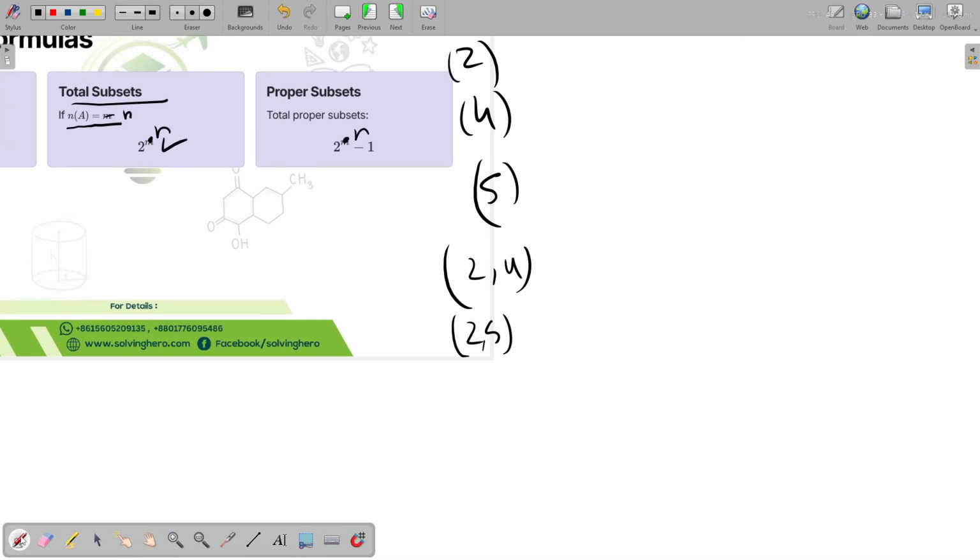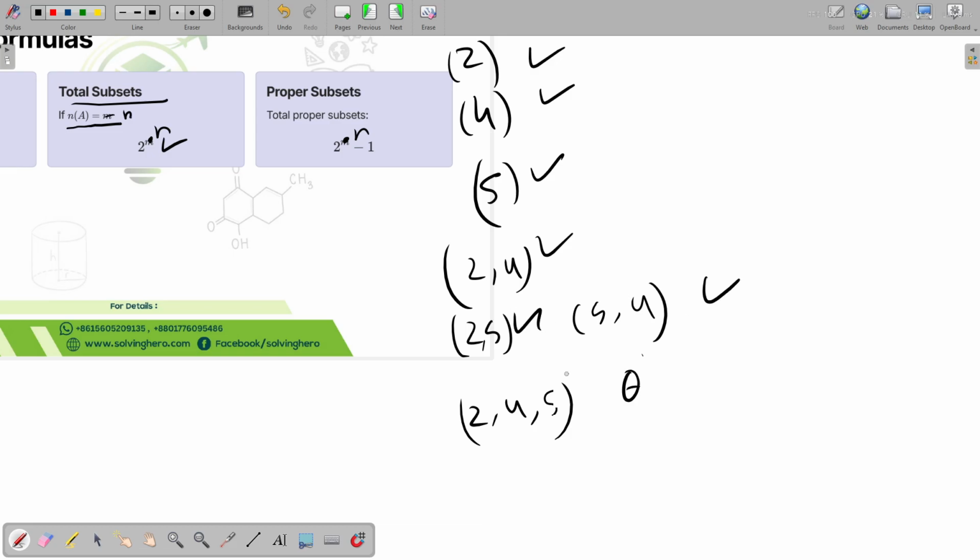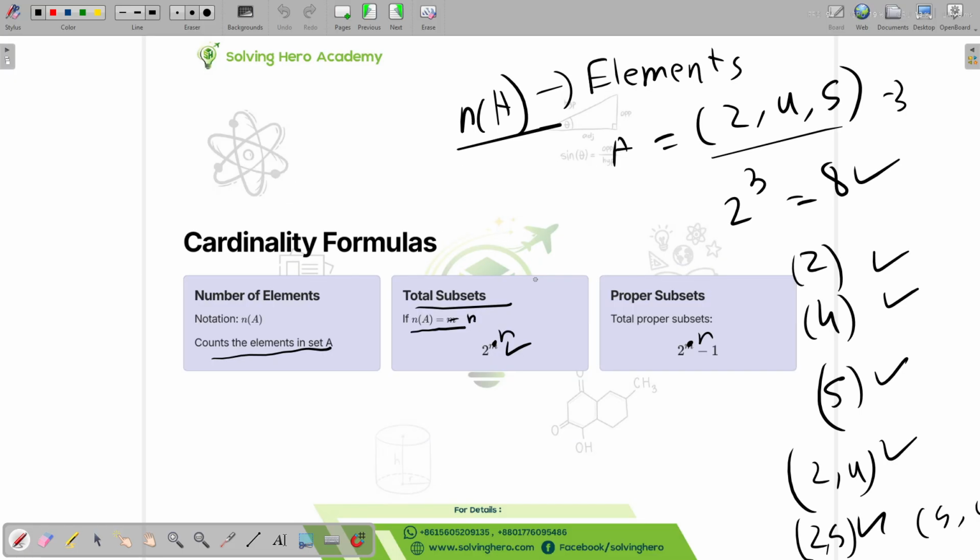We can say 5 comma 4, that's another. We can also say 2 comma 4 comma 5. We can also say the empty set. So 1 2 3 4 5 6 7 8. There's 8, and that's what we got in the formula. We just put 2 to the power of the number of elements.